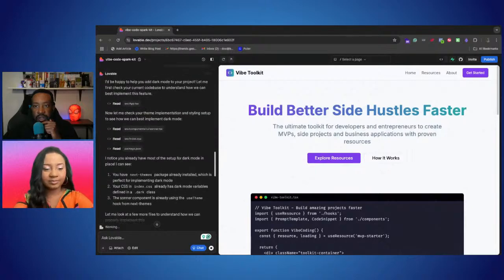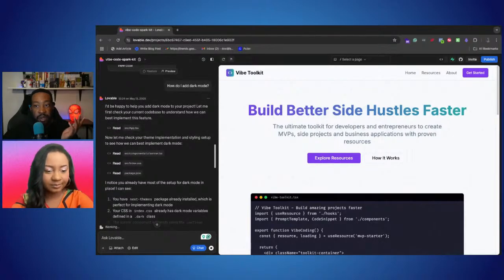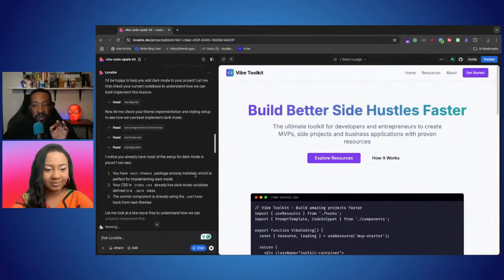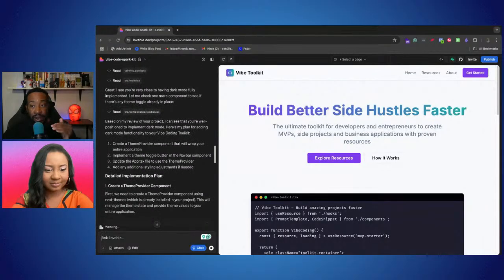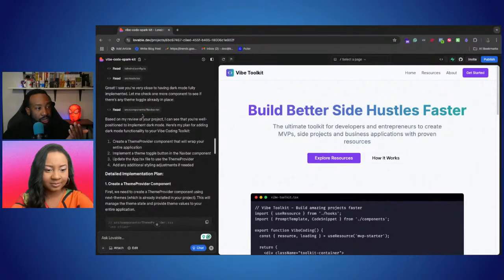Okay, so right here it says, I'm happy to help you add dark mode to your project. Let me first check your current code base to understand how we can best implement this feature. I notice you already have most of the setup for dark mode in place. So it's already giving me the place where I could be looking to learn more.